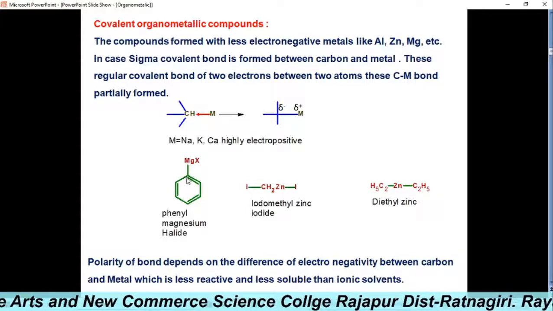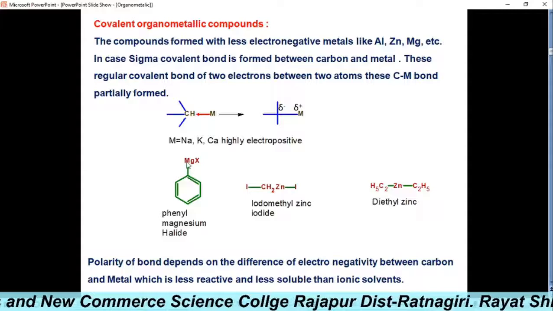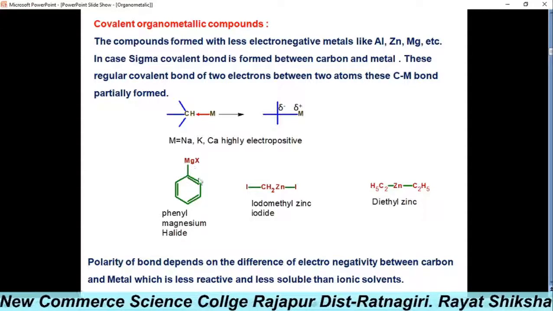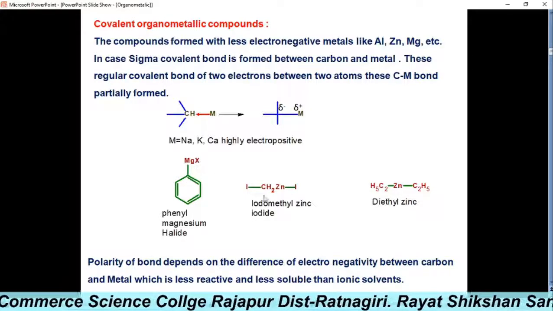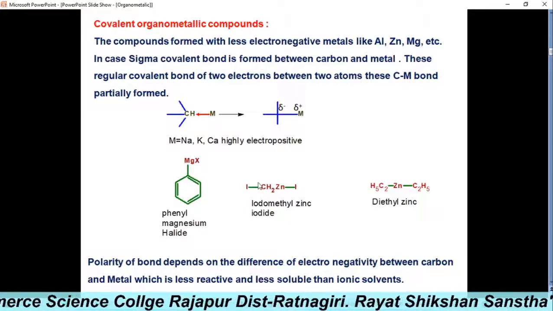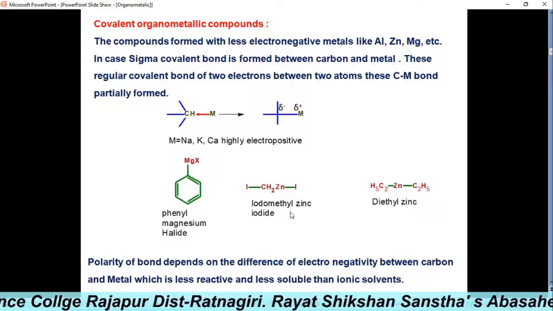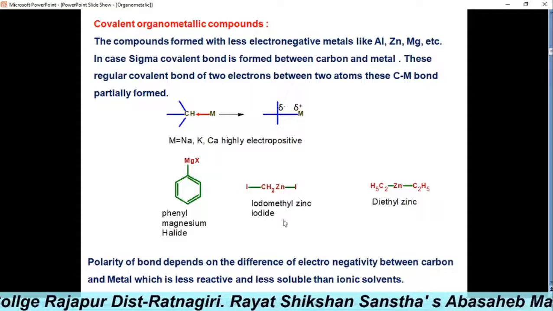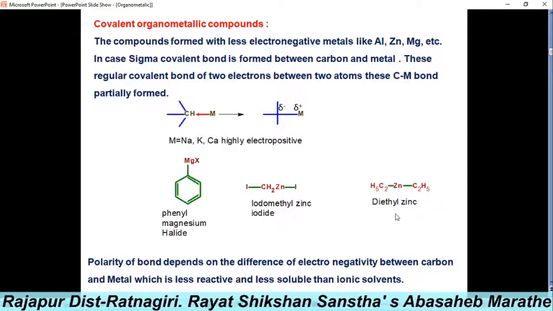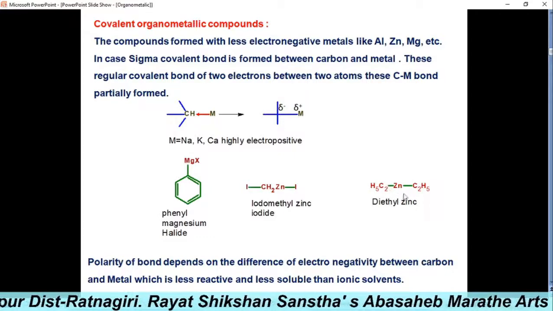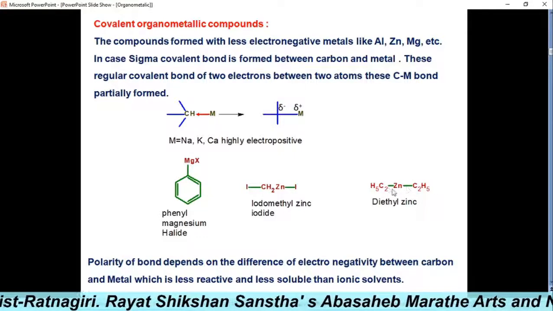It is magnesium and this phenyl ring partially forms bonds with these halogens, as well as this iodide with the zinc metal, which also partially forms these bonds. Next, diethyl zinc also partially forms these bonds between the carbon and the zinc.